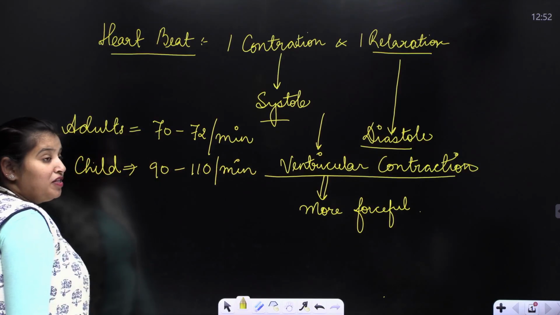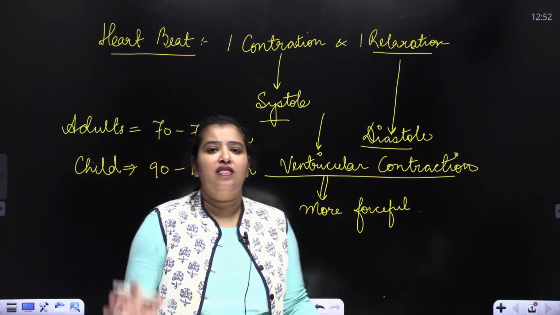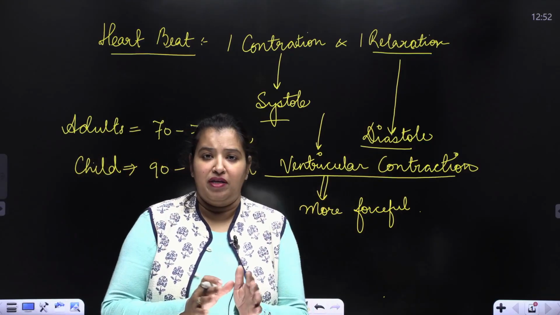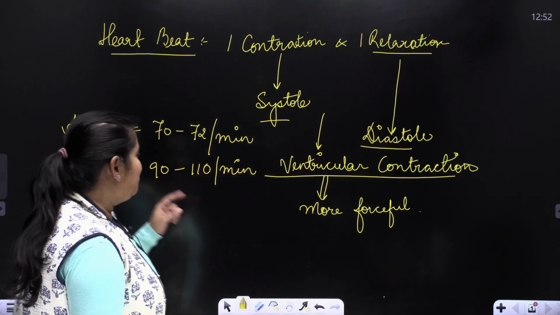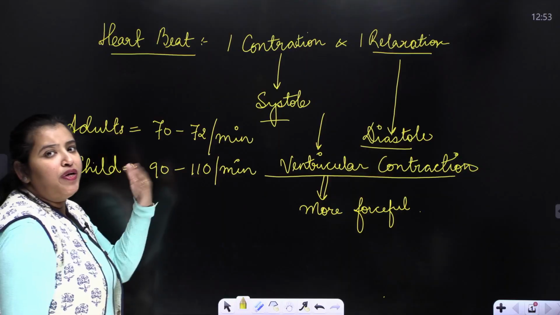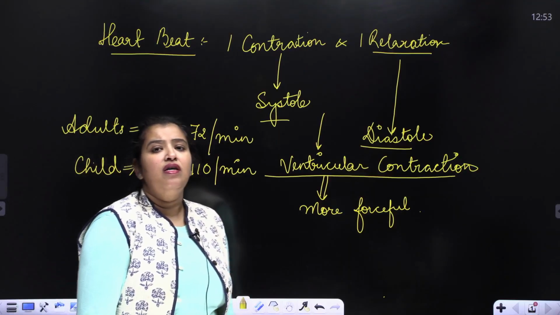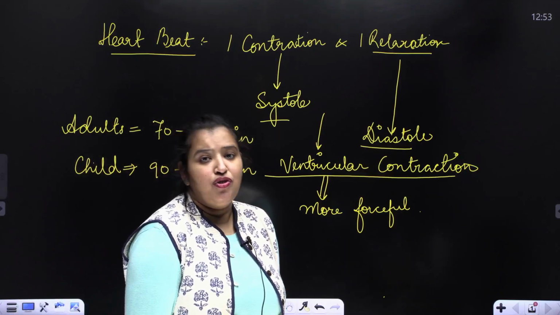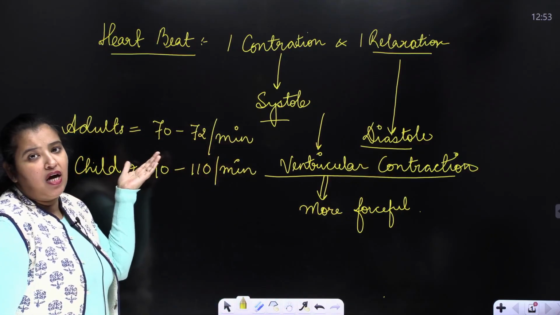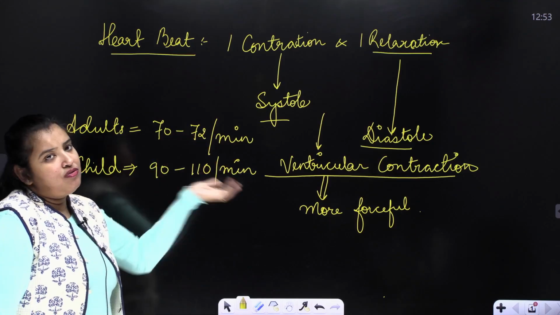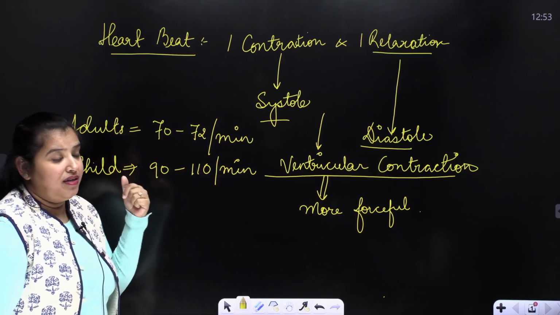Now, when I say 70 to 72 per minute, that is the normal heartbeat. But when you are running or doing some strenuous activity, at that time, remember, this number is going to increase depending on the activity you are doing. So the normal heartbeat in adults is 70 to 72 per minute.